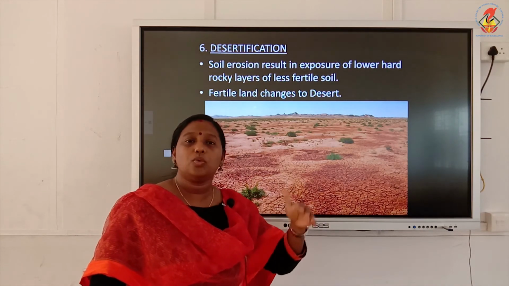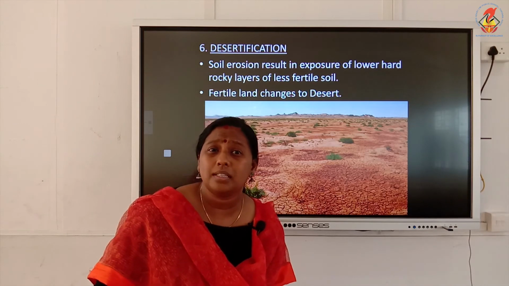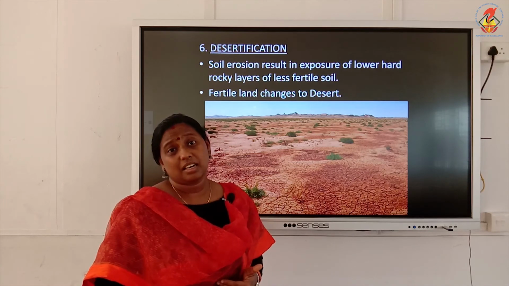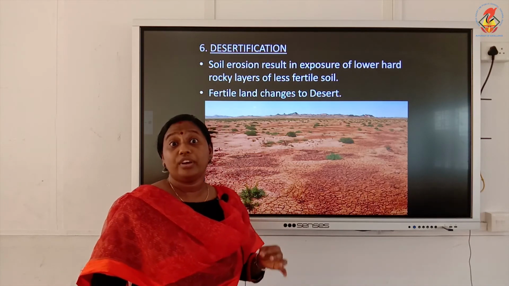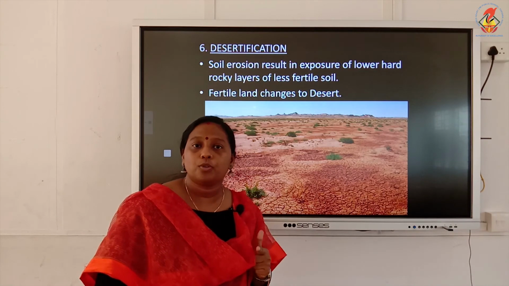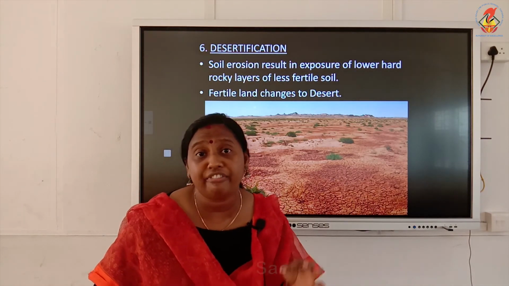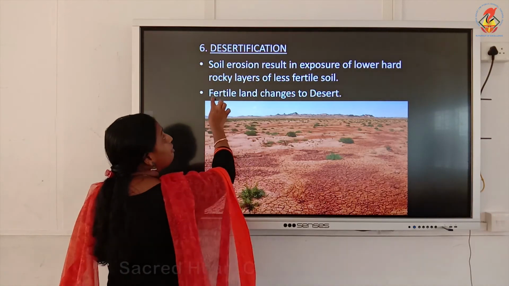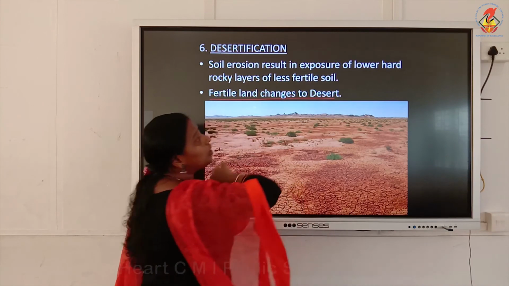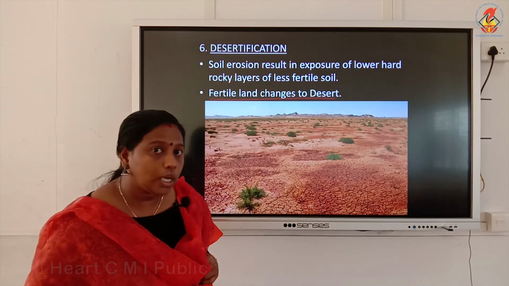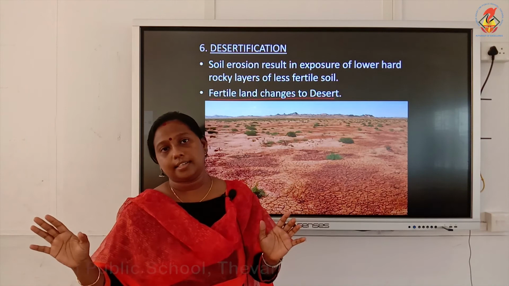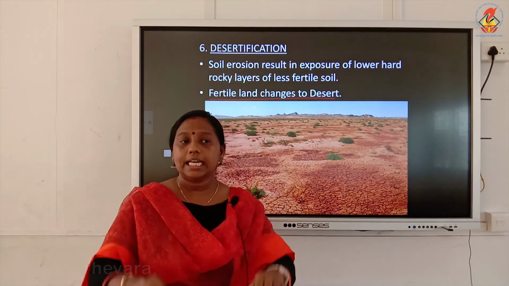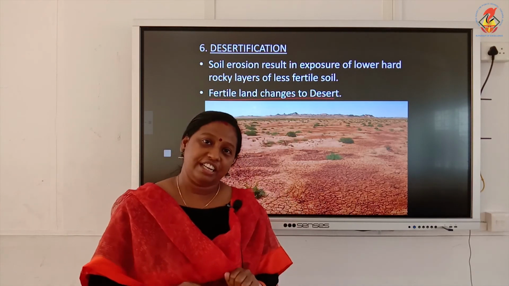So this condition will continue. Finally, what happens? That particular land will be converted into a desert with less vegetation or with no vegetation. This process is what is called desertification. So what is desertification? It is the conversion of a fertile land into a desert. This is what is called desertification. So is this clear? With this we completed the 6 consequences of deforestation.